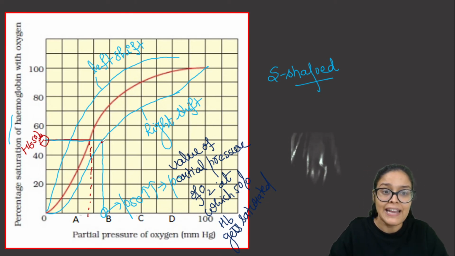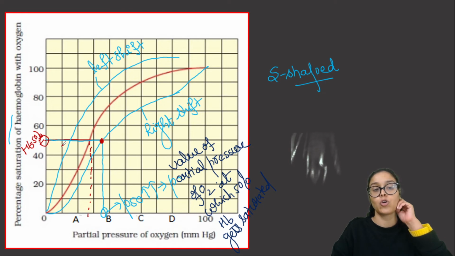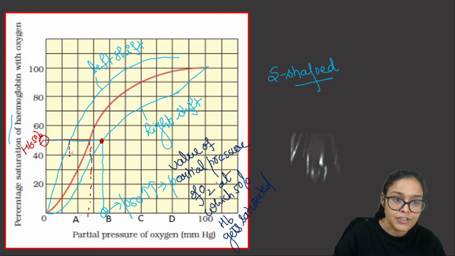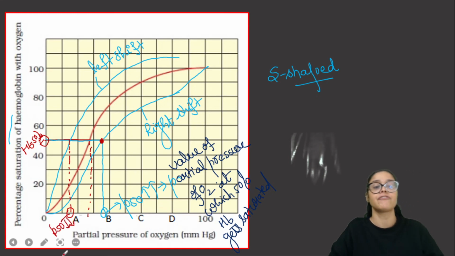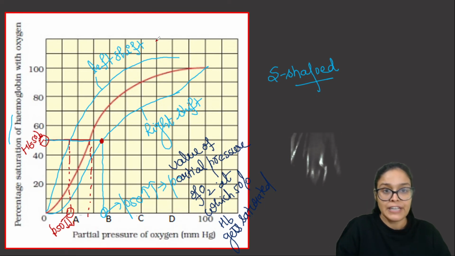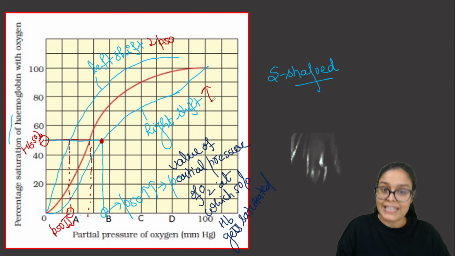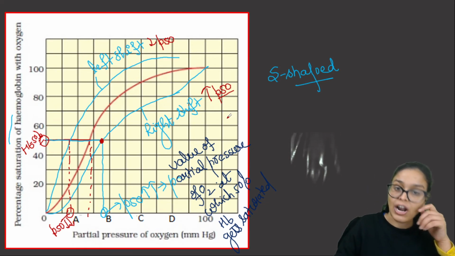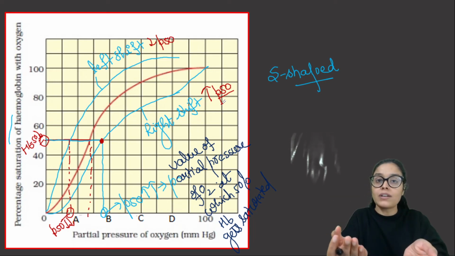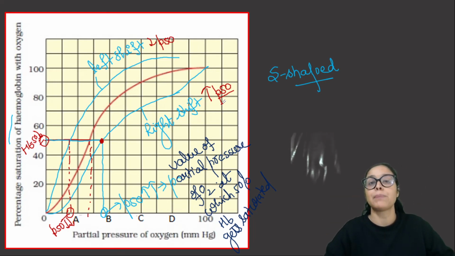And obviously in the right shift we require more oxygen to saturate 50% hemoglobin, and in the left shift, see, we require less oxygen to saturate, so we have the less P50 value for the left shift. So for left shift we require less oxygen to saturate 50% hemoglobin, and in the right shift we require ज़्यादा oxygen to saturate 50% hemoglobin.